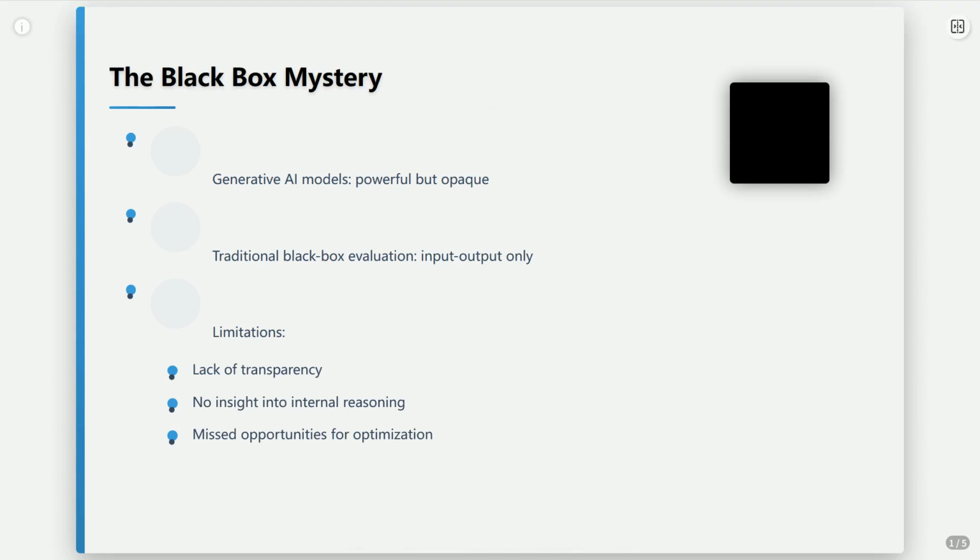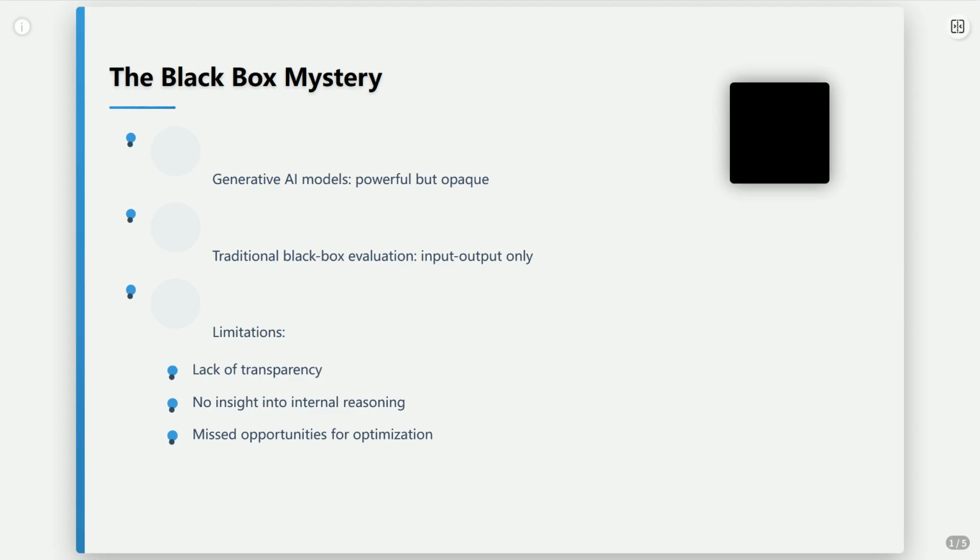Think about the most sophisticated AI models out there. They generate text, code, art, you name it. But how do we really know what's going on inside? For years, we've been treating them like black boxes, just looking at what goes in and what comes out.